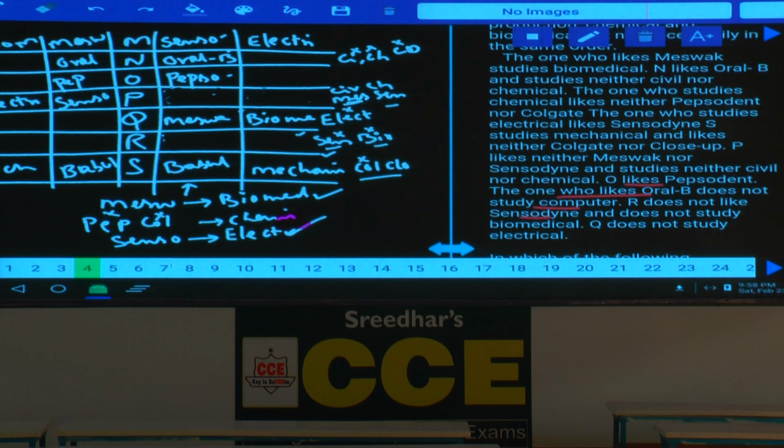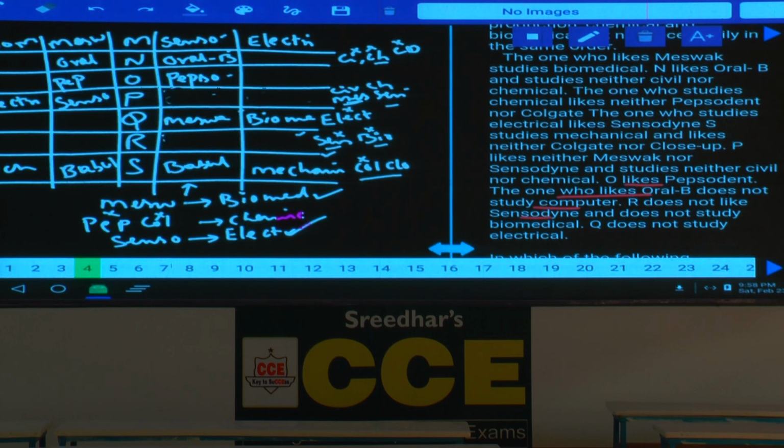Then chemical. Now coming to this chemical, the one who likes Pepsodent and Colgate does not like chemical. Now this person likes Pepsodent and this Colgate is ruled out. Are you following this one or not? The one who likes Pepsodent or Colgate, hence Pepsodent cannot be here. Then electrical and chemical. Now chemical cannot be N, chemical cannot be P, and can chemical be R?